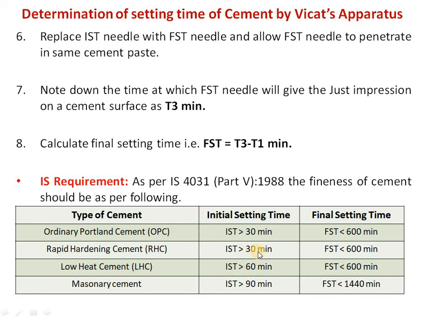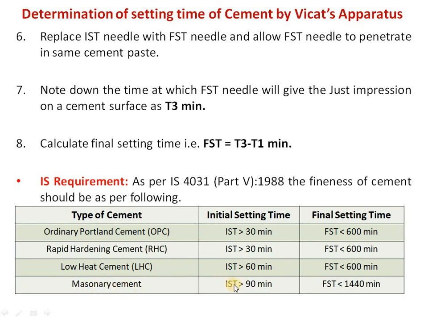For rapid hardening cement, it is 30 minutes, and the same for final setting time also. For low heat cement, the initial setting time should be more than 60 minutes, and the final setting time is again less than 600 minutes, that is 10 hours.